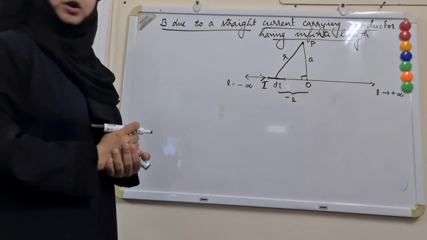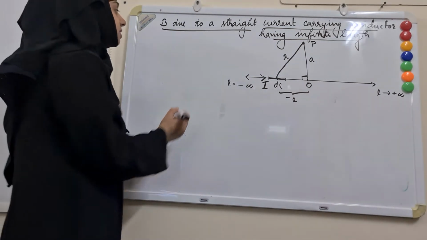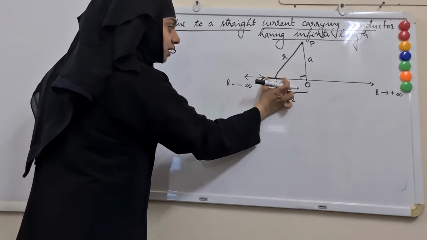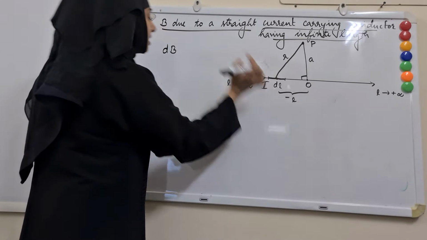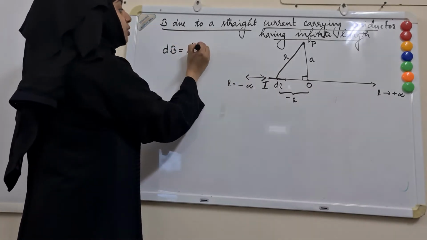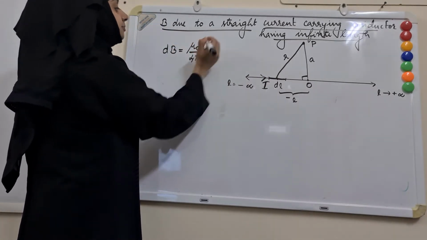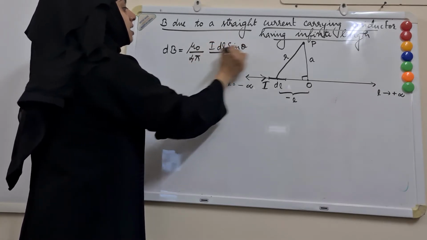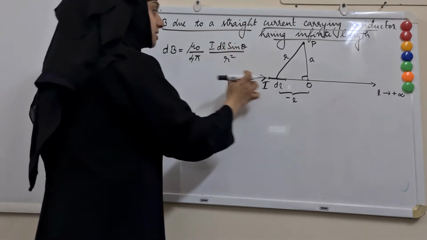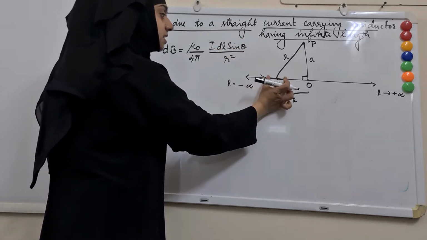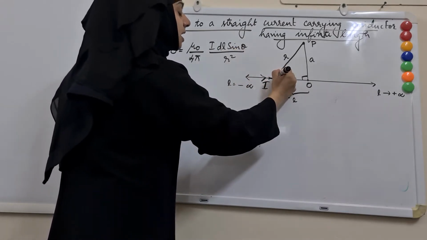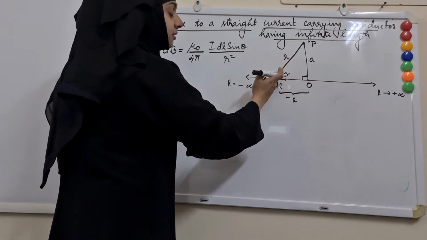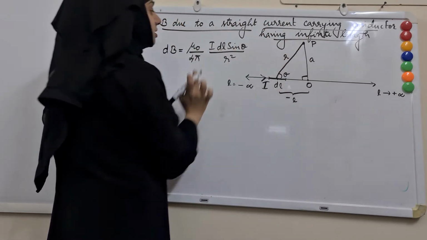So let me use Biot-Savart formula which we learned in the last class, that is dB, the magnetic field due to the small line element dl carrying current I, is equal to mu naught by 4 pi times I dl sin theta by r square, where I is the current through the conductor, dl is the length and theta is the angle between the line element dl and the vector connecting this point to the point P.